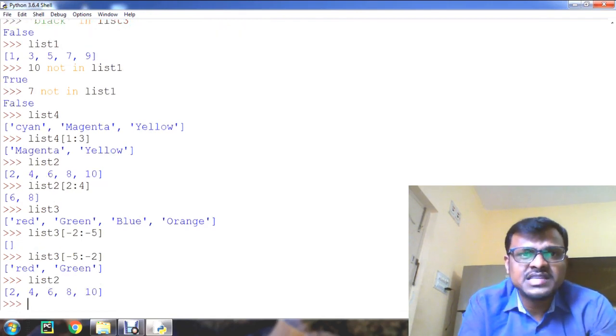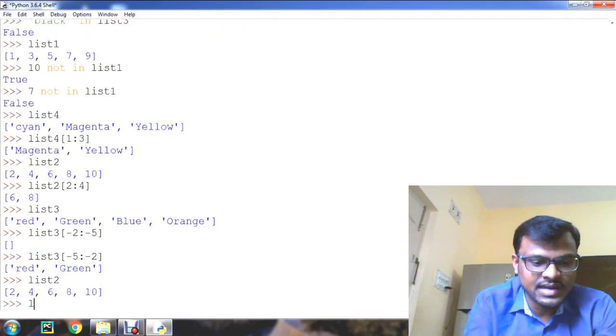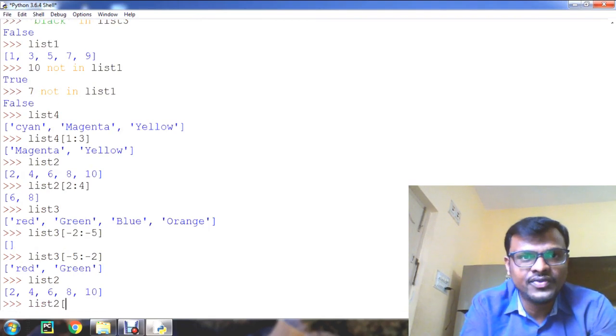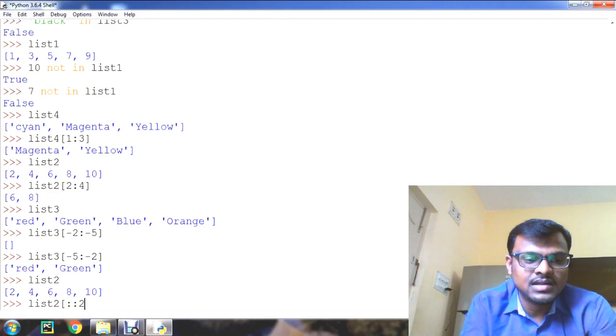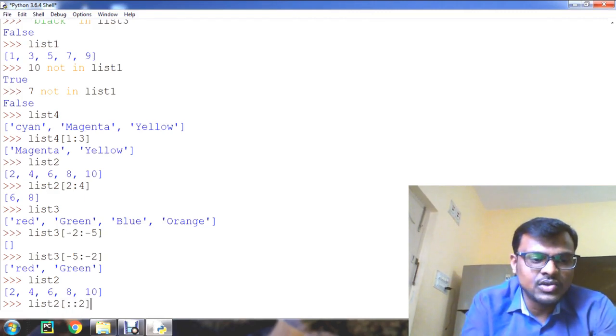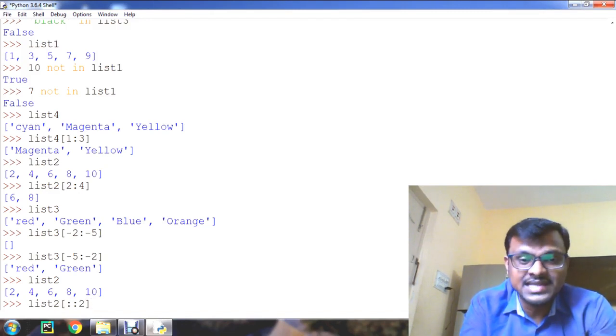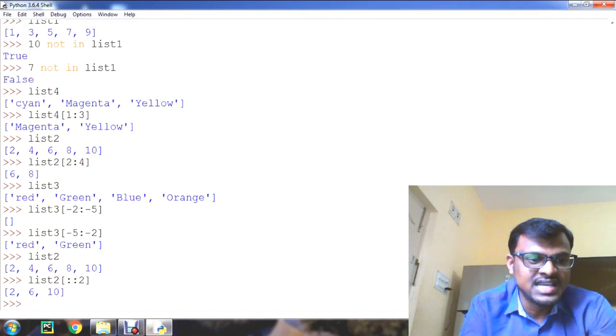Understand? We can specify step sizes also. For example, list 2 of, if you want to give a step size, you need not specify the start and end. Just give colon colon 2. Now it displays the list with step value 2, that is 2, 6, 10.